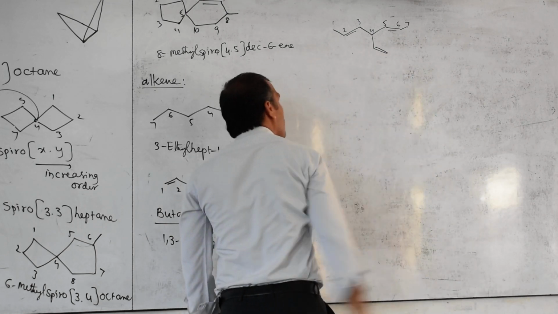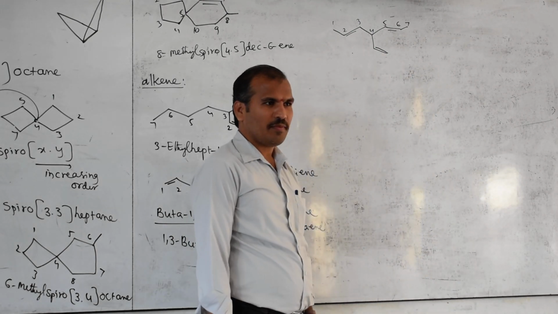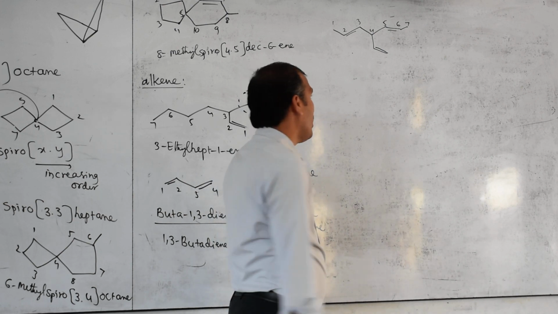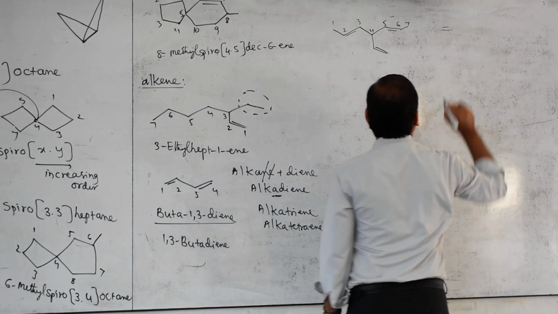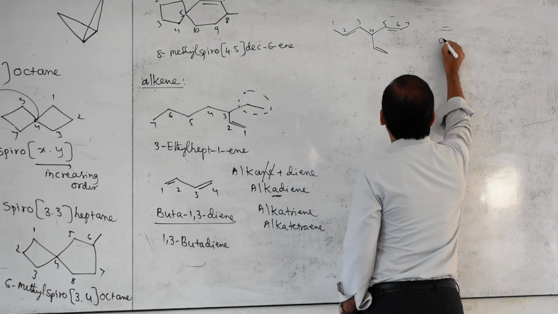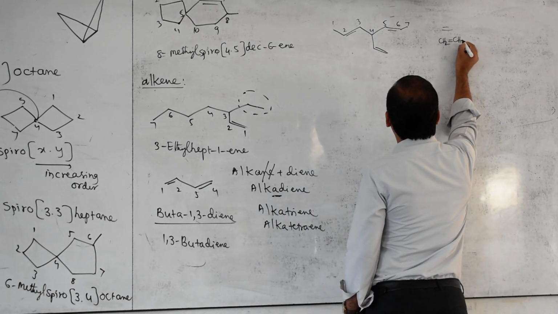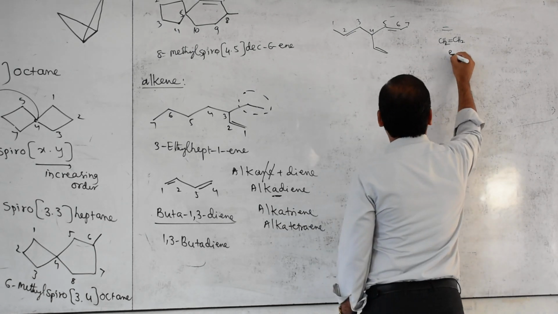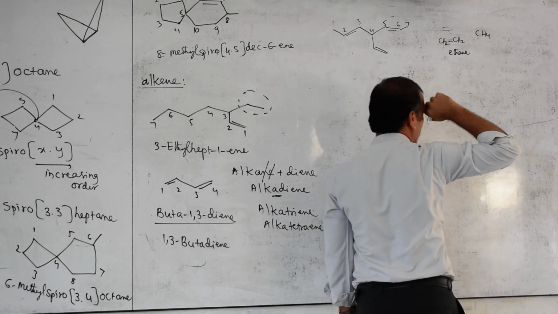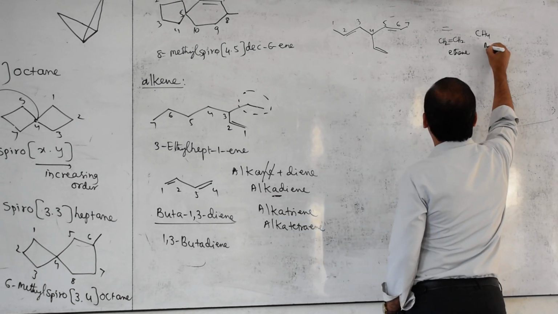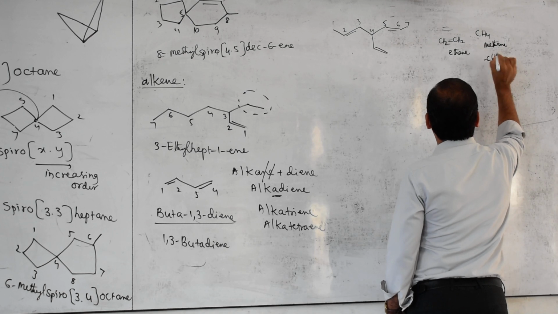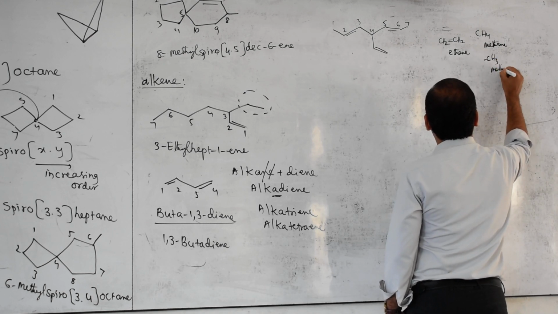Then what is the name of this substituent? If it is given like this, what do you call this? CH2 double bond CH2 is ethene. If it is given like this, methane. If it is given CH3, methyl.